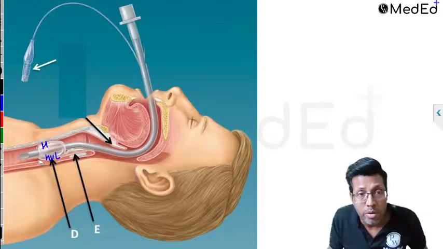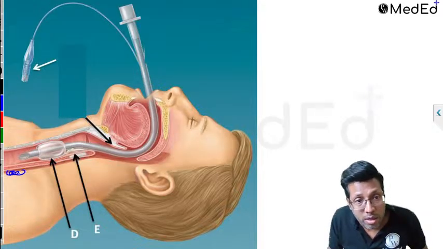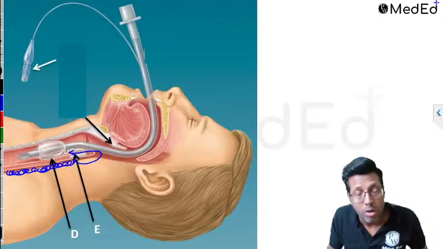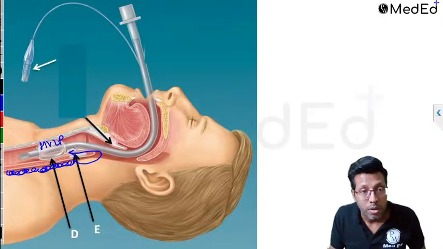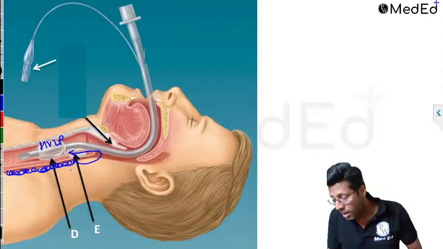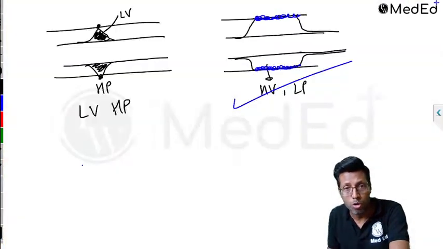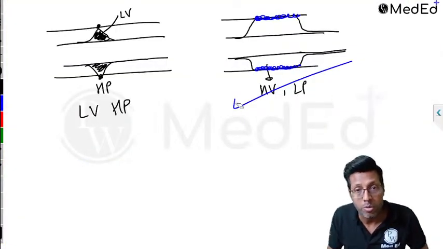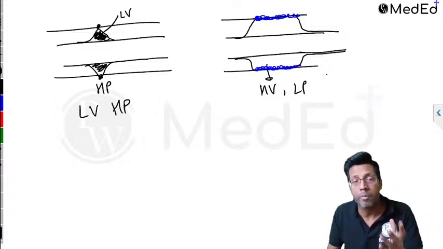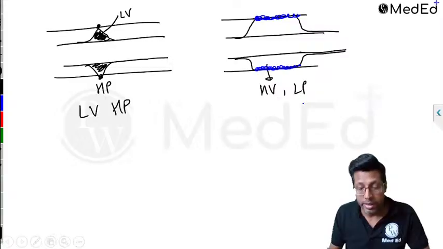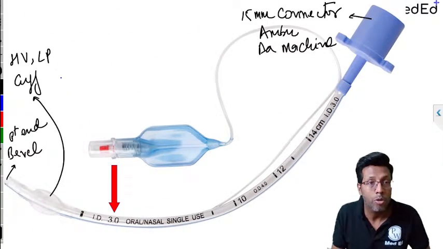High volume, and this is what prevents aspiration. So in case there is any regurgitation that comes in here, that regurgitated material will come and get blocked. All right. So this is what is called as a high volume, low pressure cuff. Clear, everyone? And this is what prevents necrosis. Correct, correct. Dr. Noob, absolutely correct. This is what prevents that necrosis or tracheal stenosis, the complication that you get. Basically, it's preventing the pressure damage to the trachea, right? That's the kind of cuff we use. So high volume, low pressure cuff.